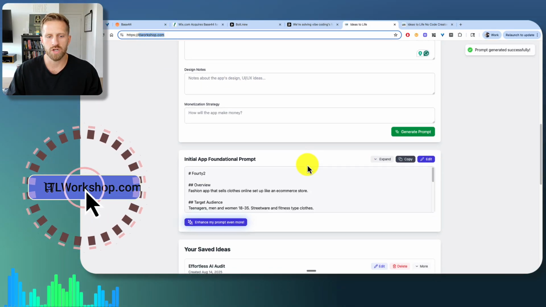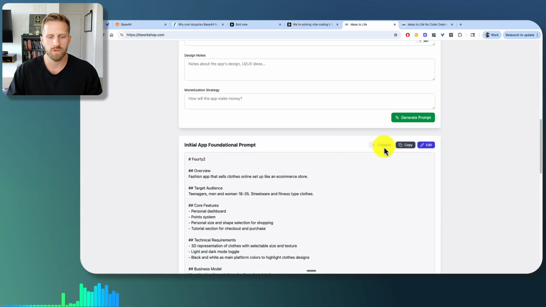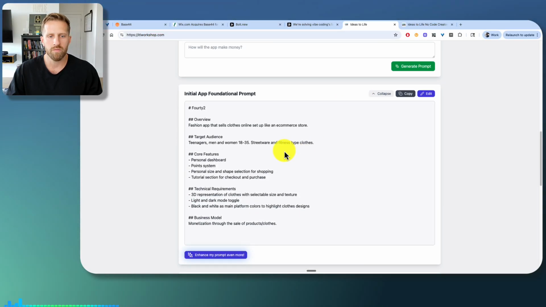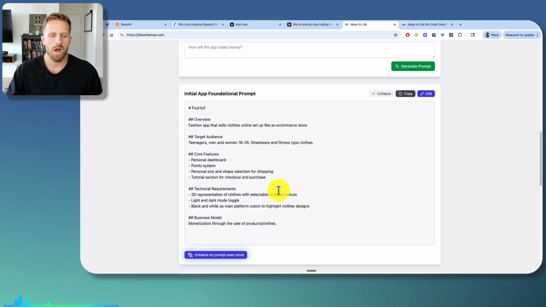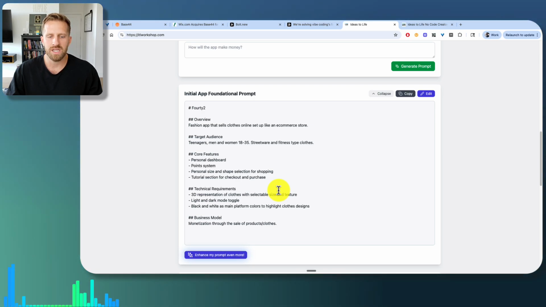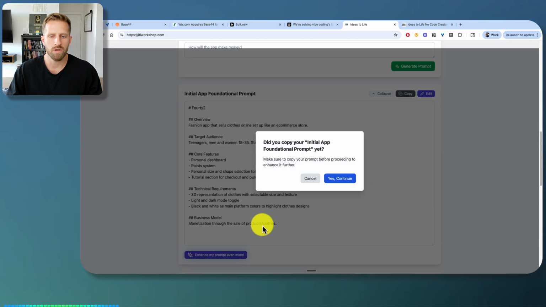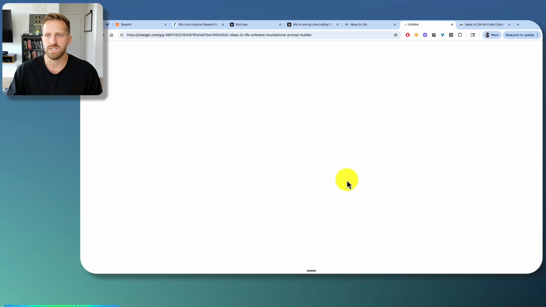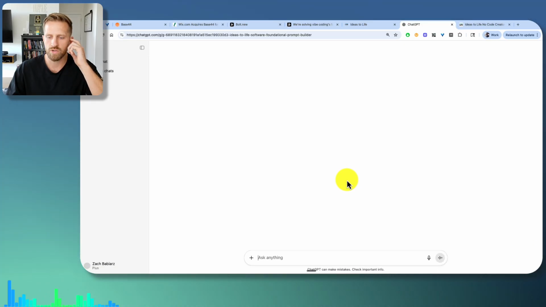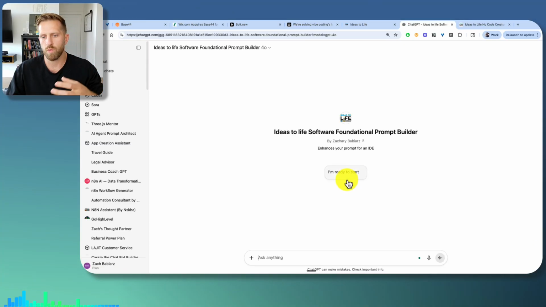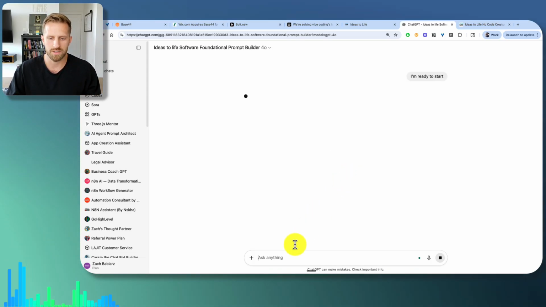So what it's going to do is generate a markdown prompt, which is the format you want for an app or IDE. It's just a really good format, so it understands it, digests it well. And what we're going to do is hit copy up here, and we're going to enhance it even more. So you hit enhance prompt. It's going to take you to a GPT I made that will help you get more clarity and have a stronger foundational prompt. So hit I'm ready to start.